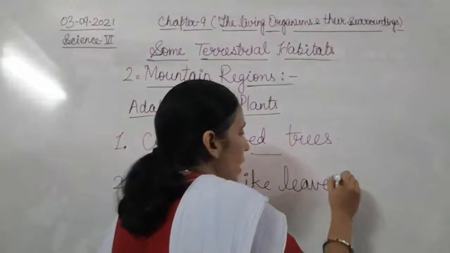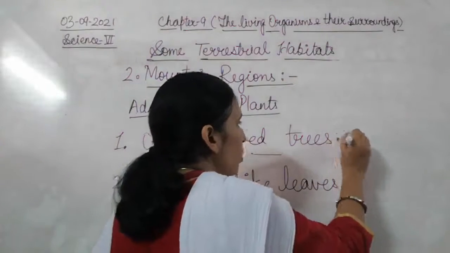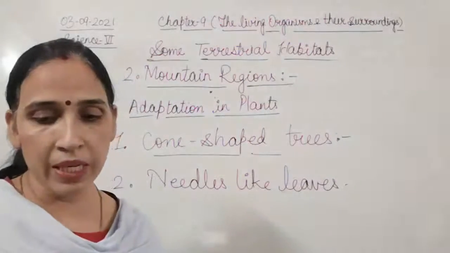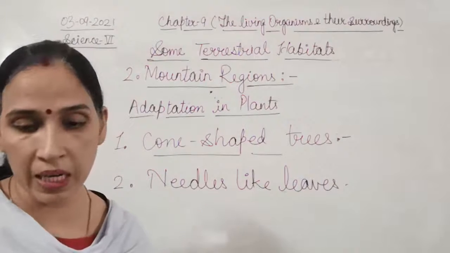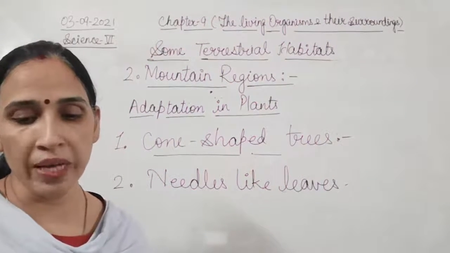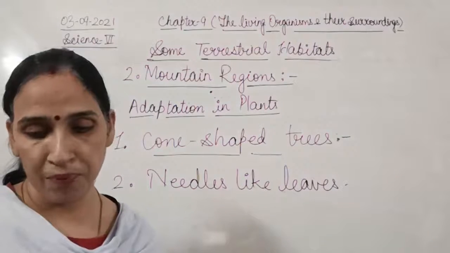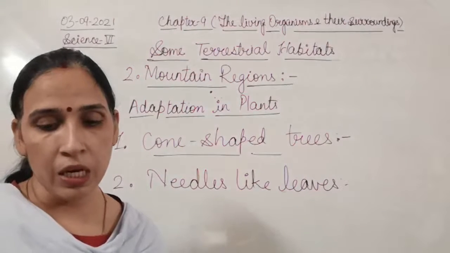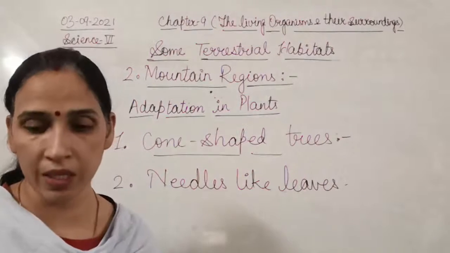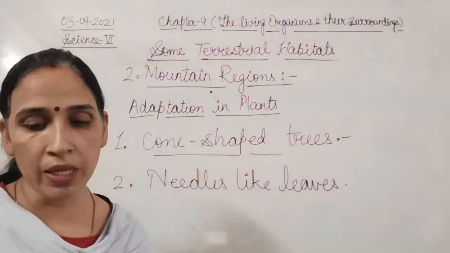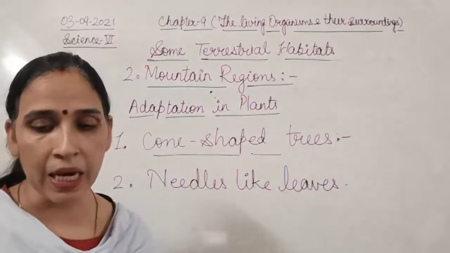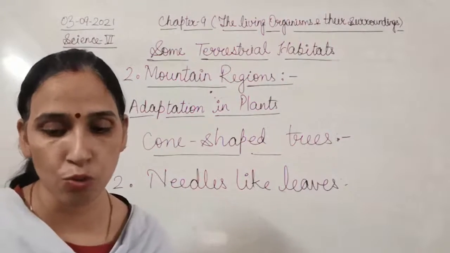When the leaves are quite small, they lose very little water in windy conditions. This helps the mountain trees survive in winter, when all the soil water is frozen in the form of ice and not available to their roots.